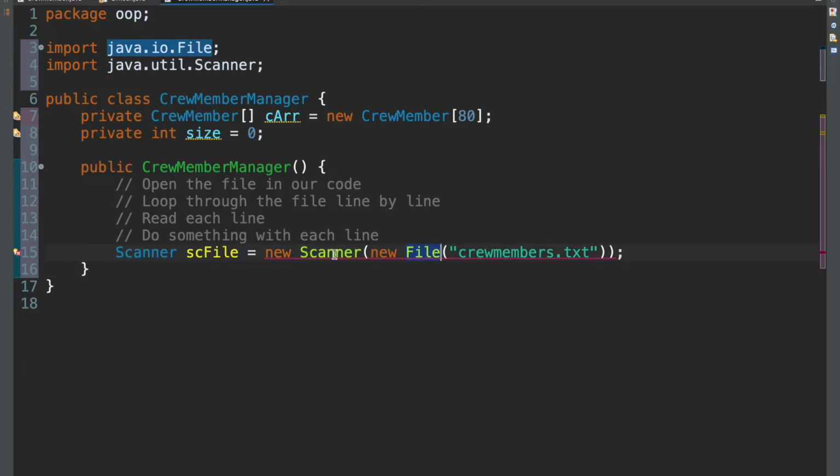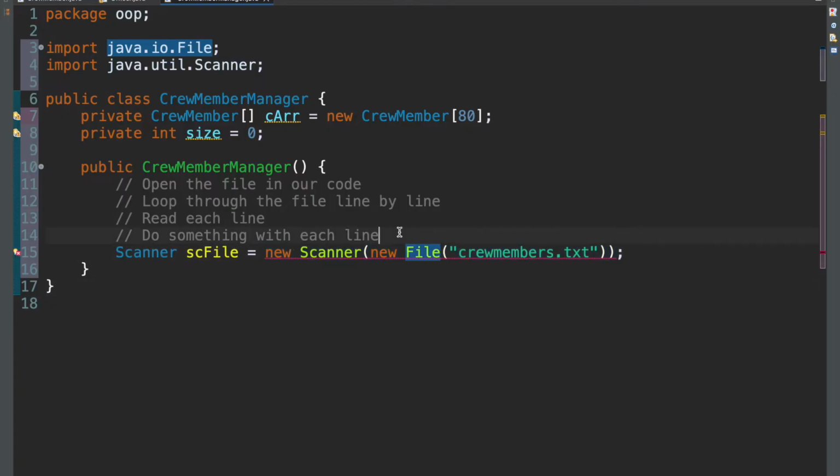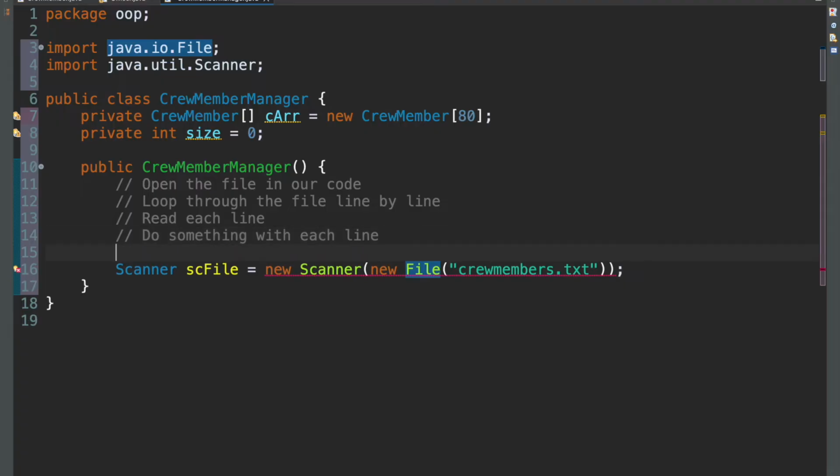But now we're getting this error. What does this error say? It says unhandled exception, type file not found exception. So when dealing with files in Java, there's a chance that when trying to open this file, Java might not find it, right? And what we want to happen in that case is we don't want our code to crash. We don't want it to stop working. We just want to try to do this. And if an error is encountered, we should catch that error and do something with it, right? So I gave you the keywords there.